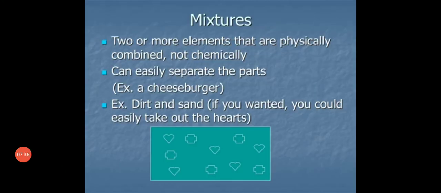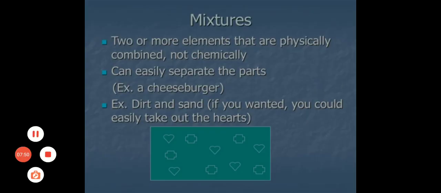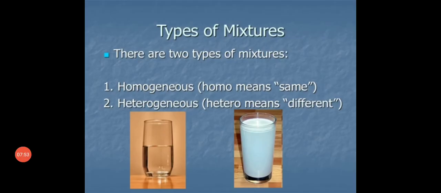Next one, mixtures. The definition is two or more elements that are physically combined, not chemically, and you can easily separate the parts. Let us see types of mixtures. This is very important, students. There are two types of mixtures. One is homogeneous, that means same. The other is heterogeneous, that is different. Examples of homogeneous: salt water, sugar water. Heterogeneous example: milk.